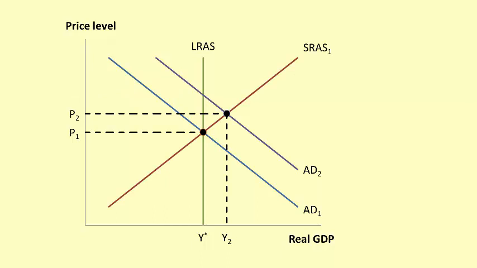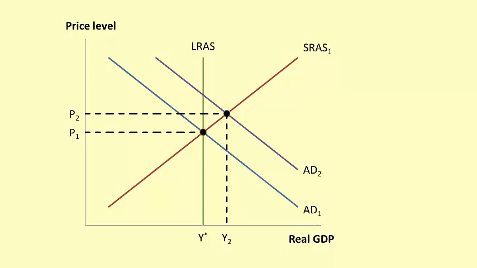Let's examine the transition between the short run and the long run. Say the economy starts in long run equilibrium at the intersection of LRAS, SRAS1, and AD1. Real GDP is equal to the potential GDP Y star, and the price level is P1. Now let's say aggregate demand shifts to the right. In the short run, this causes a movement up along the short-run aggregate supply curve, resulting in an increase in real GDP to Y2, and an increase in the price level to P2.